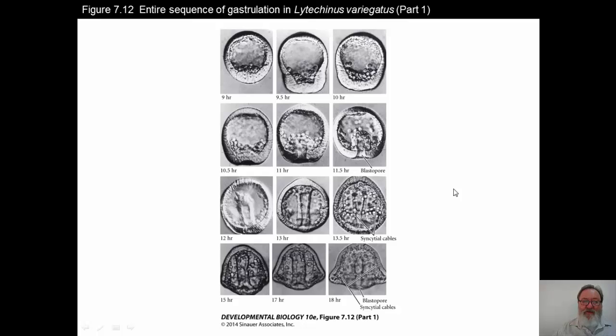This illustrates differential interference contrast microscopy of living cells that are undergoing differentiation from one of the sea urchins. And if you follow the different time frames, you can see that this is developing fairly quickly, from 9 hours to 18 hours, going from the upper left corner to the lower right corner. You can see that blastulation is taking place. There's a blastocoel formed. You're starting to get the blastopore, which is forming the gut, and this gut will extend up into the digestive tube that will lead to the formation of the pluteus embryo after about 24 hours.